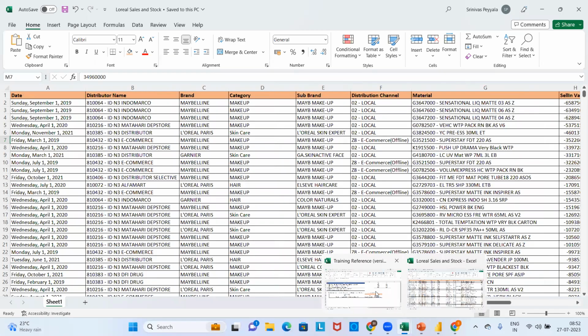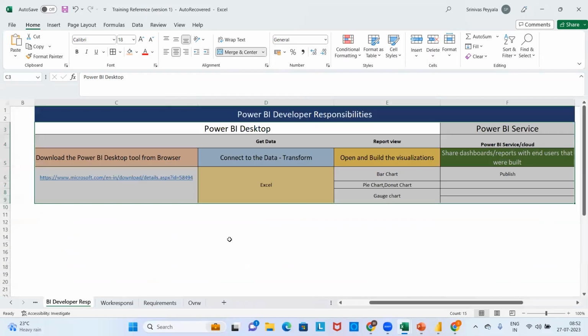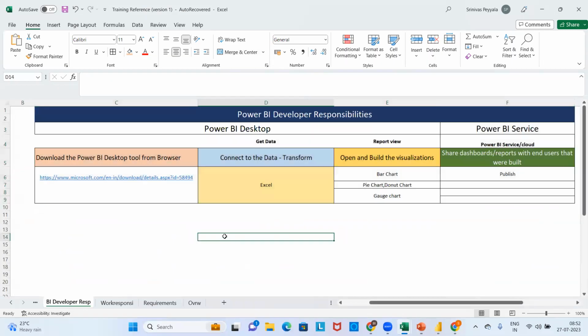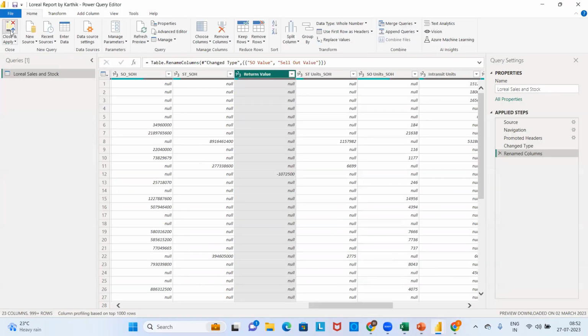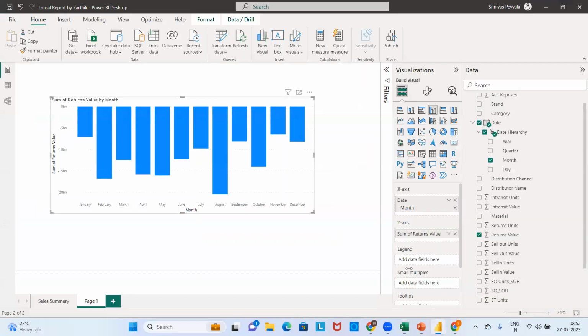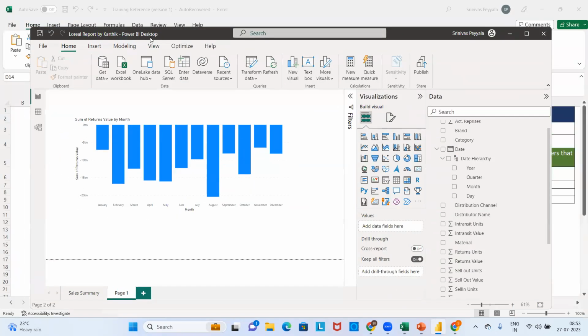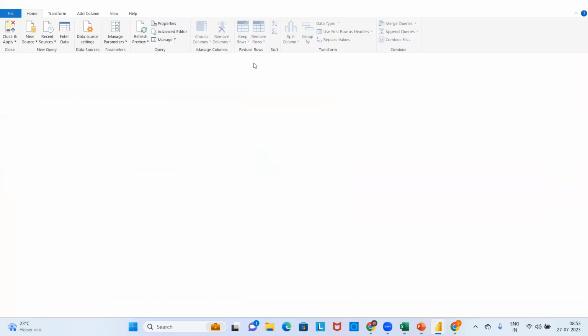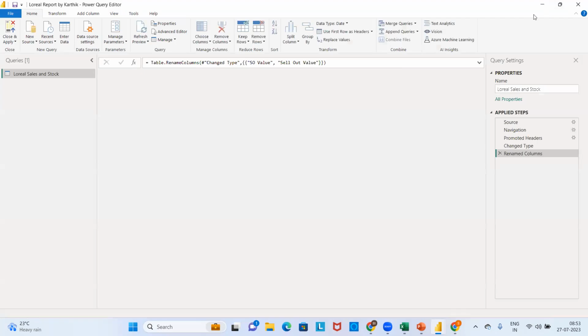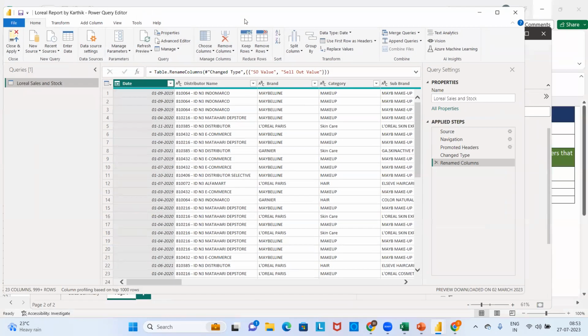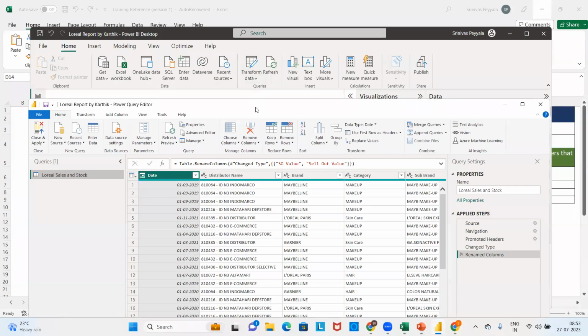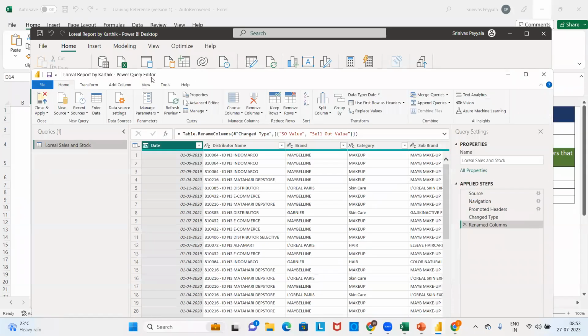To summarize the session, as a developer, even after I build the visualizations, I should know that in the desktop environment, there are different layers to learn. Seema, there are different components in my Power BI desktop. It is not only a Power BI desktop. In this desktop tool, I can open some other window. See, this is another window. It is getting opened in the same Power BI desktop. Can you see, ma? Once I click on this transform data, automatically some other window is getting opened. What is this window speaking about?